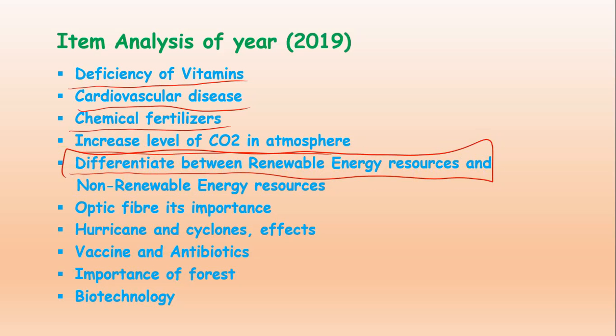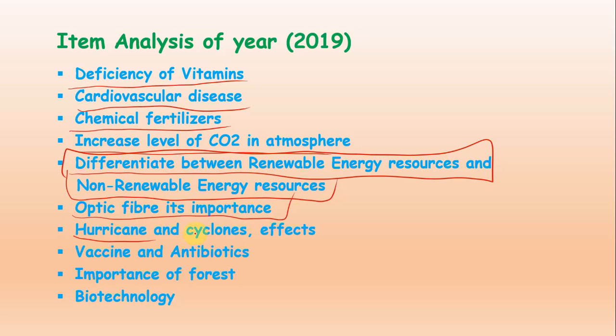Differentiate, this is also one of the very important topics and repeated again and again. Differentiate between renewable energy resources and non-renewable energy resources. Those resources which can be used again and again are called renewable energy resources, and those resources which are used only once are called non-renewable energy resources. Then optical fiber, its importance, this is also a very important topic.